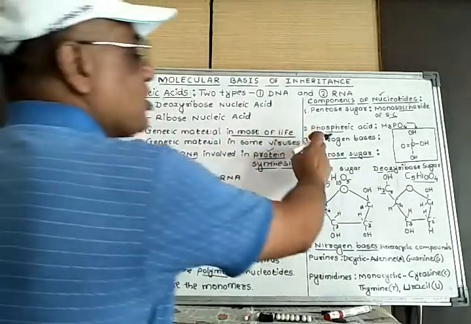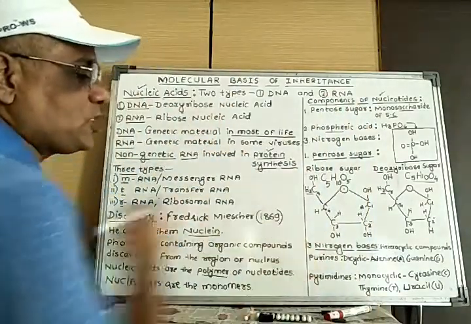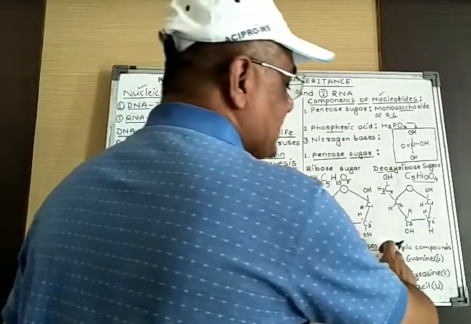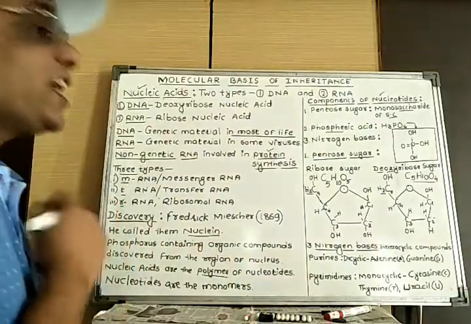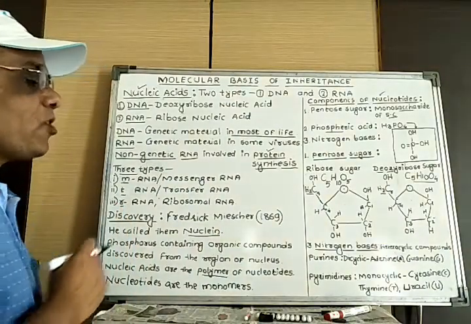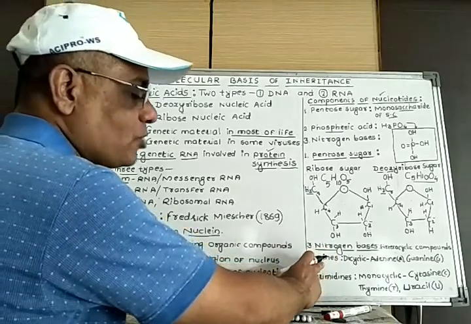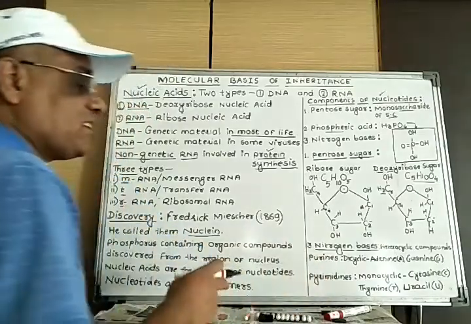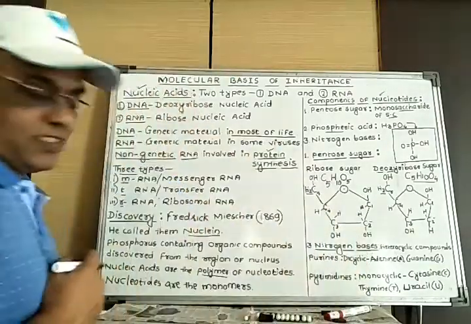Then come to the third component. These are the nitrogen bases. Nitrogen bases are also called heterocyclic compounds. Why are they called heterocyclic compounds? Because these nitrogen bases are basically of two types: one purines, another pyrimidines, in which the purines are dicyclic.